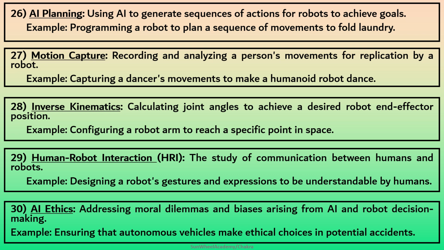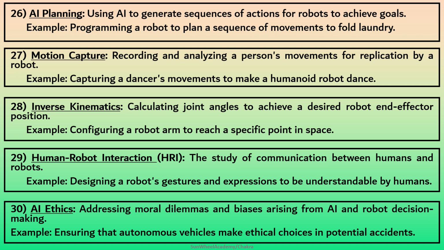28. Inverse kinematics. Calculating joint angles to achieve a desired robot end-effector position. Example: configuring a robot arm to reach a specific point in space. 29. Human-robot interaction, HRI, the study of communication between humans and robots. Example: designing a robot's gestures and expressions to be understandable by humans.